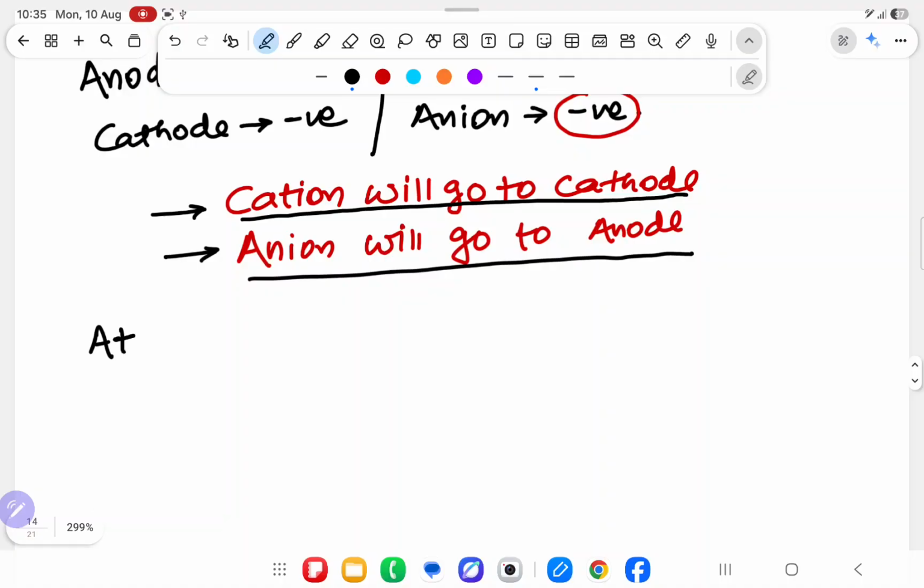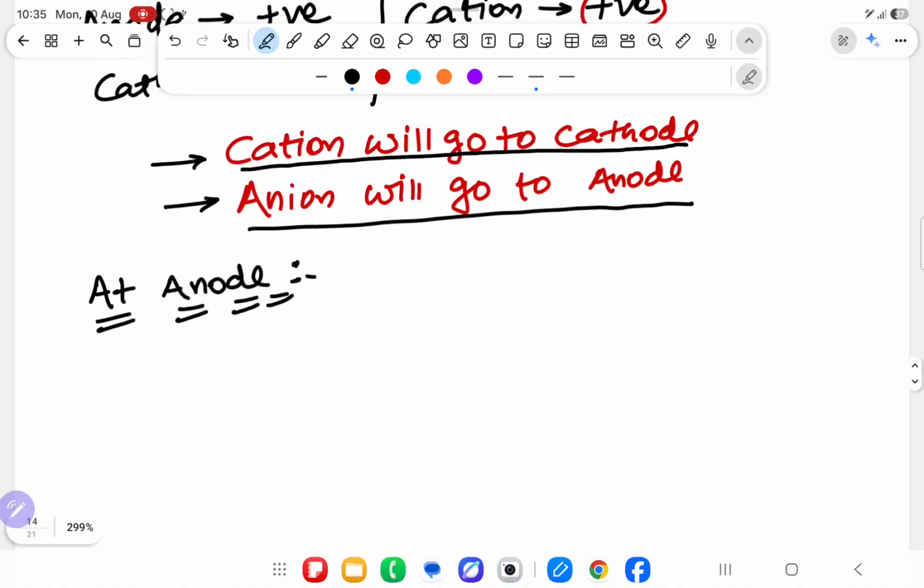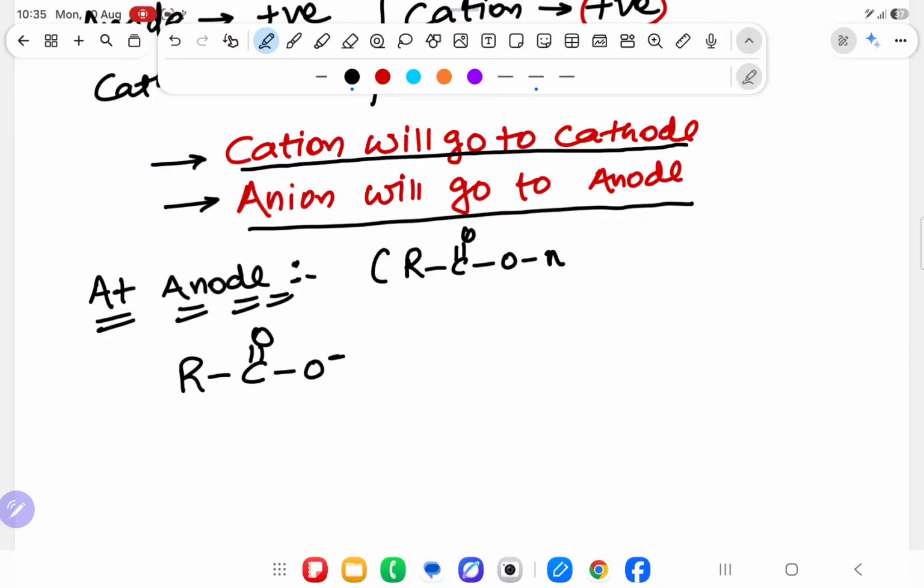First of all, we will come to the anode. Electrolysis is there, so anode and cathode must be there. Now, first I am taking the topic anode. At the anode, what happens? First I have taken RCOONa, so RCOO minus, Na plus.